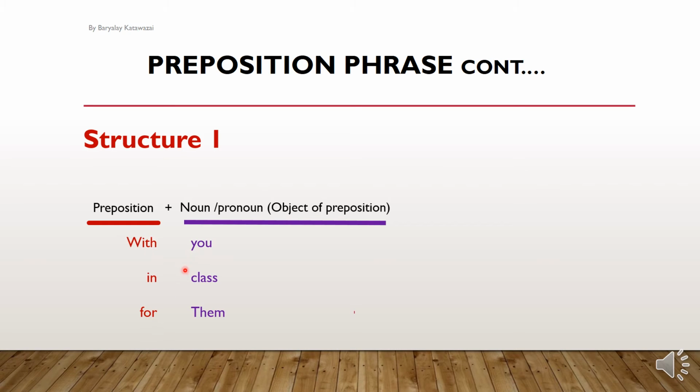One thing to remember, my dear students: when we use a pronoun after a preposition, the pronoun should be in objective case because it is the object of the preposition, not in subject case. So we don't say with I, for I. We should say with me, for him, for her, for them. Got it? We don't say for they, for she, for he. Objective form, like him, her, them, us, me. I hope you got it. This is structure number 1.